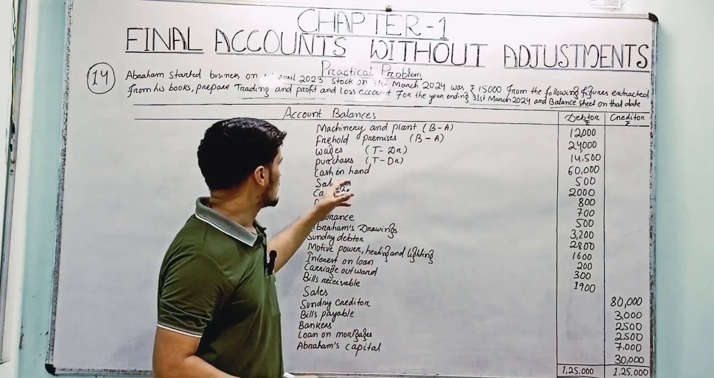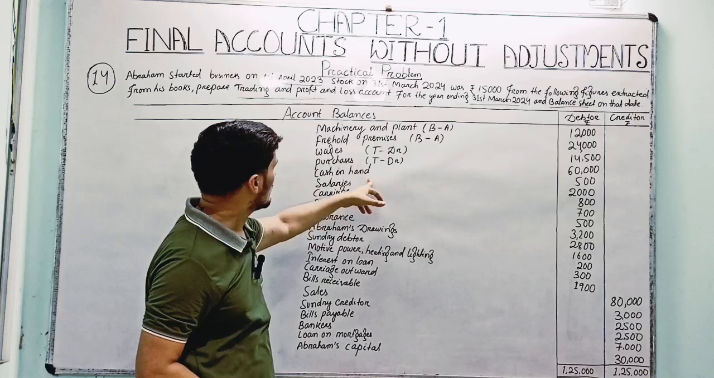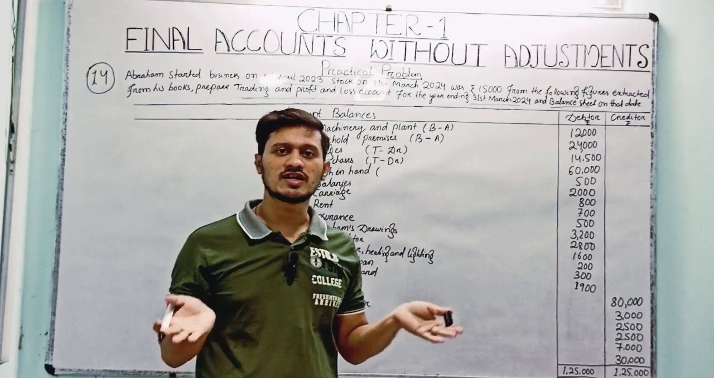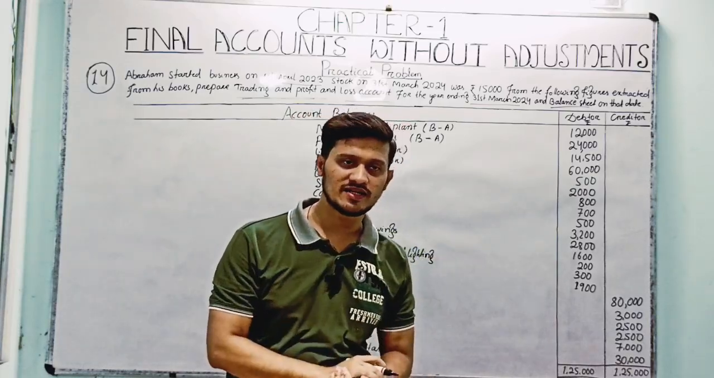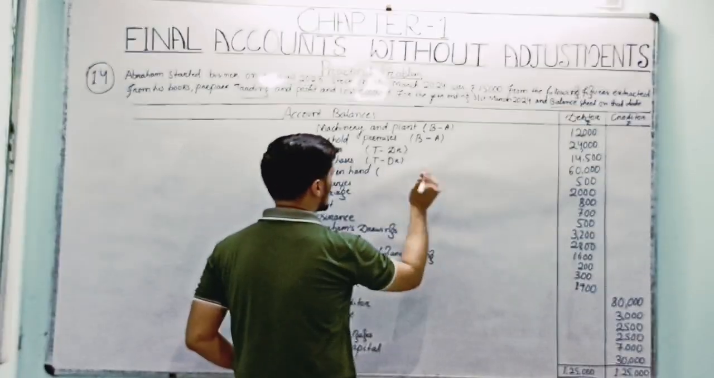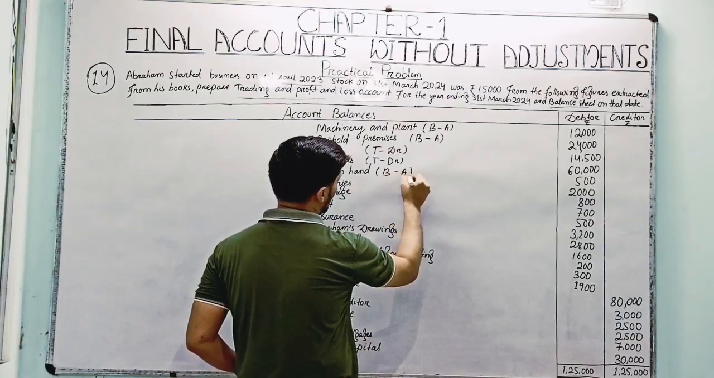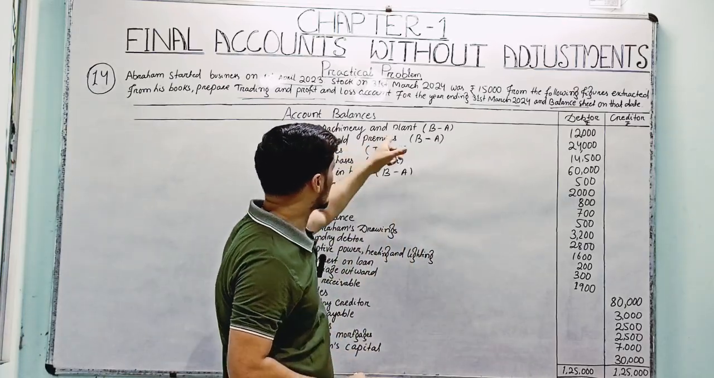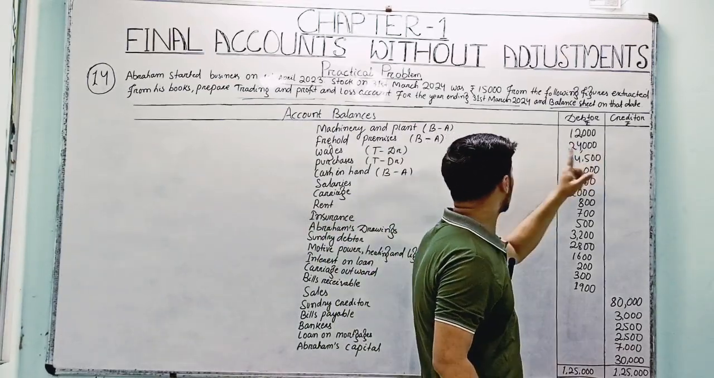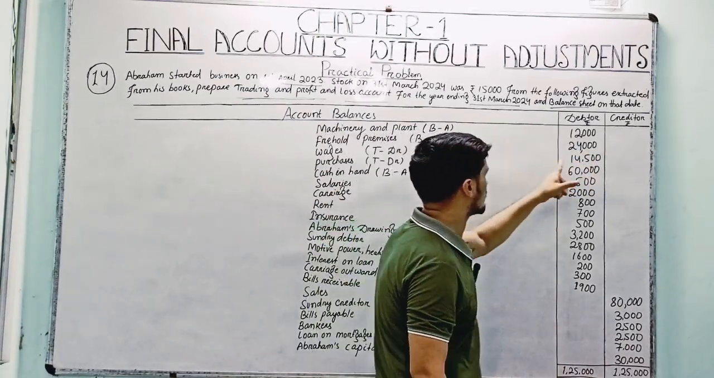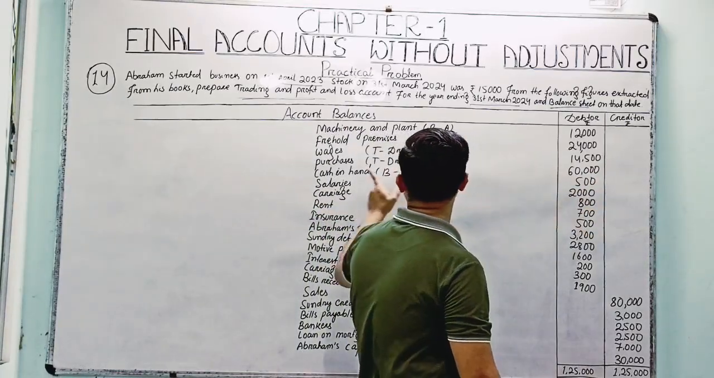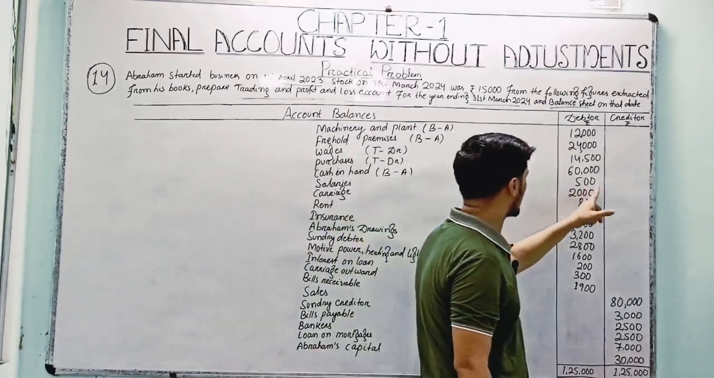Then cash in hand. Here it's an asset, a current asset. Whether current asset or fixed asset, it should be entered into the balance sheet, on the asset side. It's compulsory. So cash in hand, being a current asset, will still enter into the balance sheet, on the asset side. So machinery and plant is 12,000, then freehold premises 24,000, then purchases 60,000, then cash in hand 500.